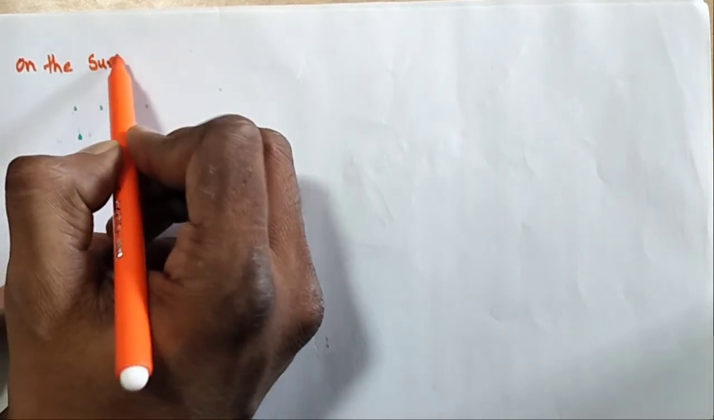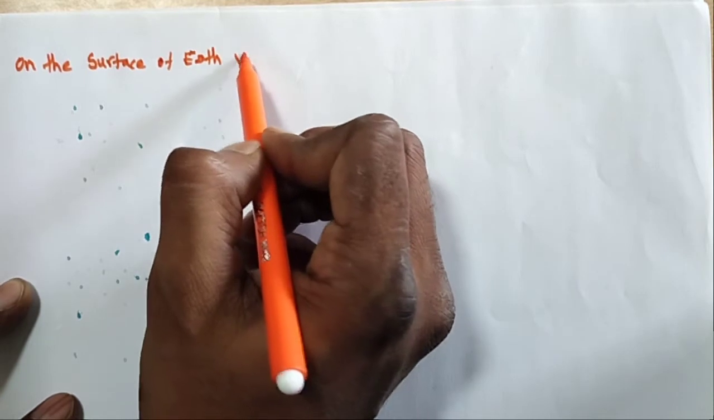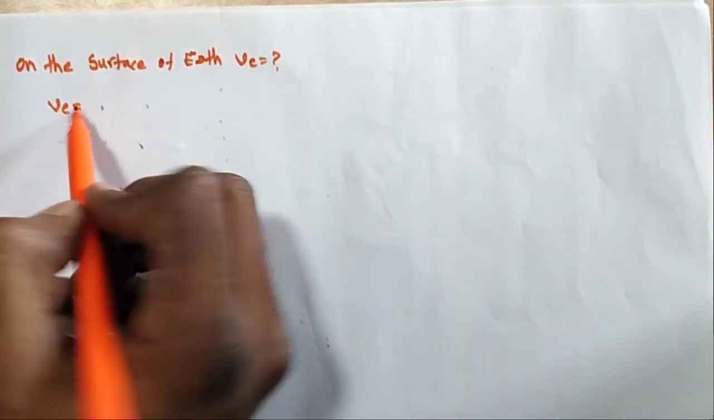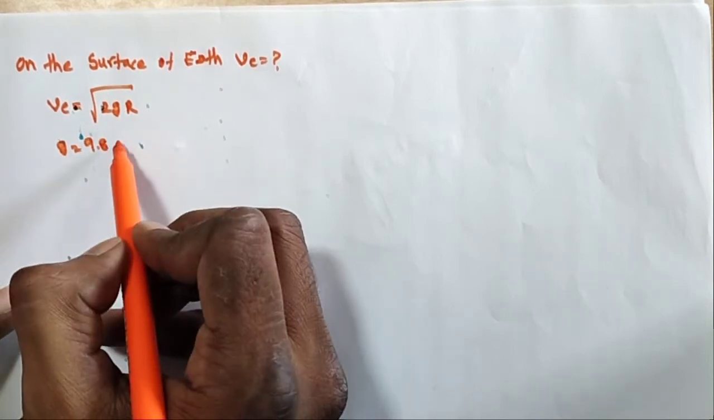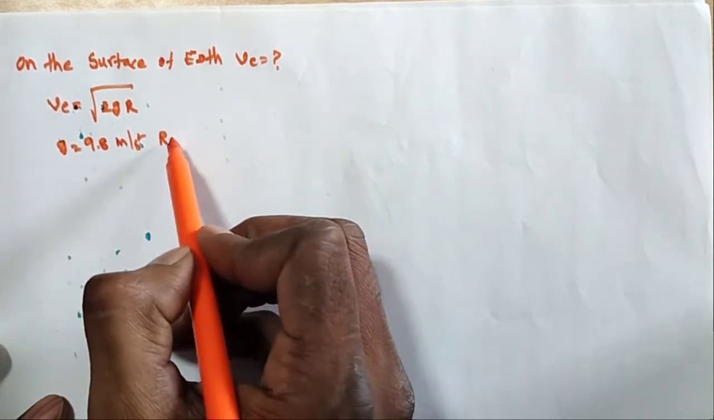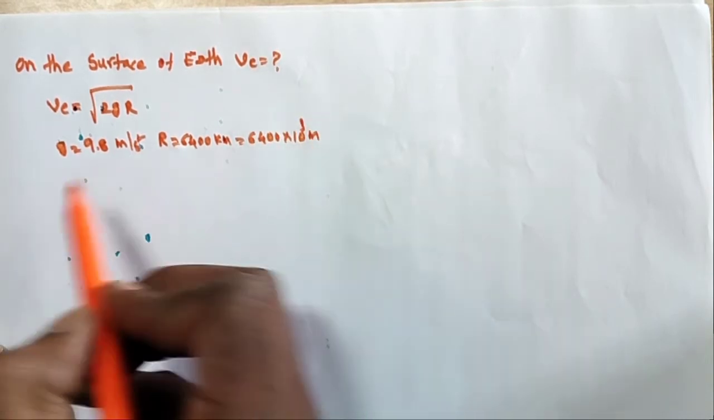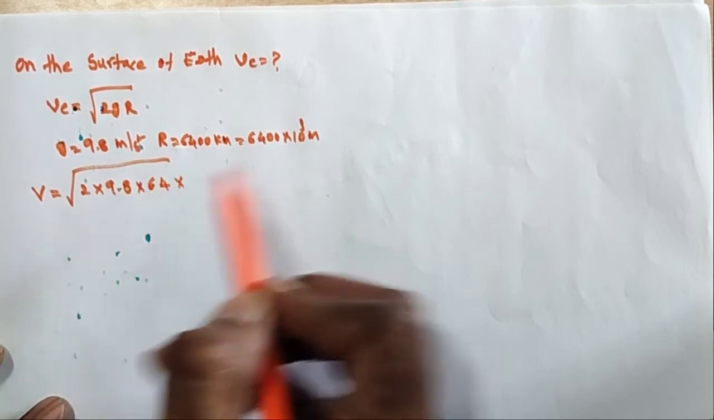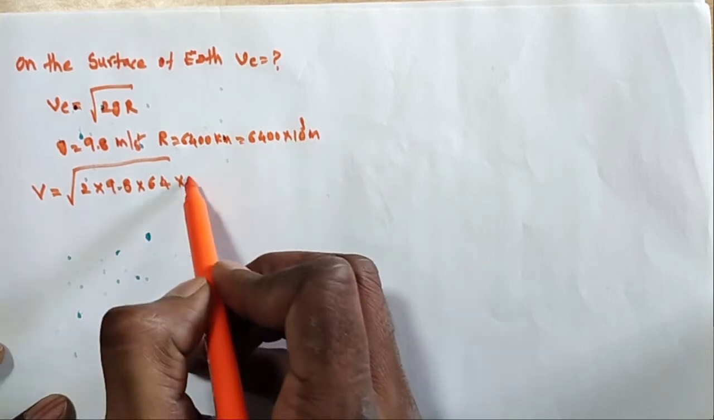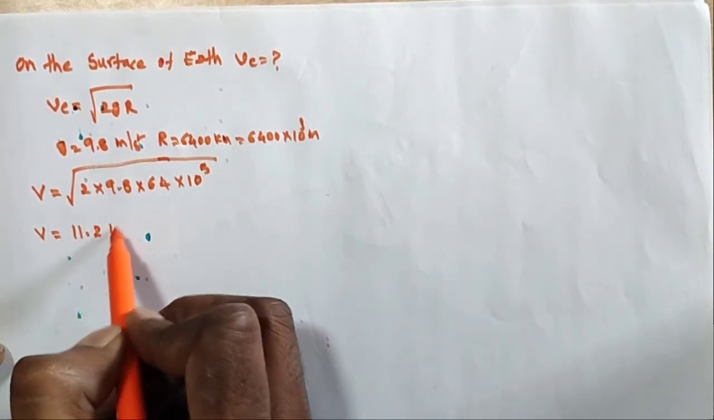On the surface of the earth, what is the escape velocity? ve = ? We know ve = √(2gR). g = 9.8 m/s², R = 6400 km, which is 6400 × 10³ meters. Substituting the values, ve = √(2 × 9.8 × 64 × 10⁵). Finally you can calculate ve = 11.2 kilometers per second.